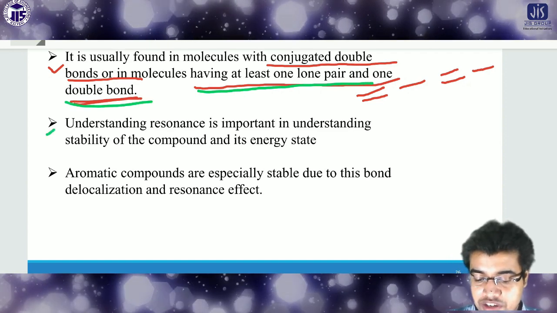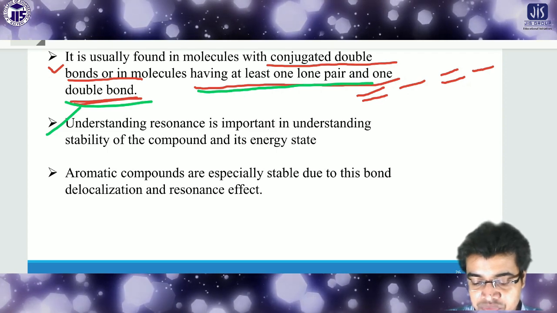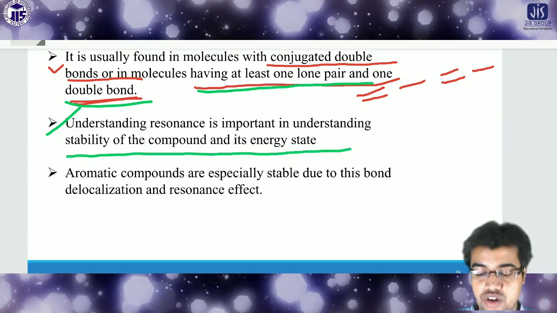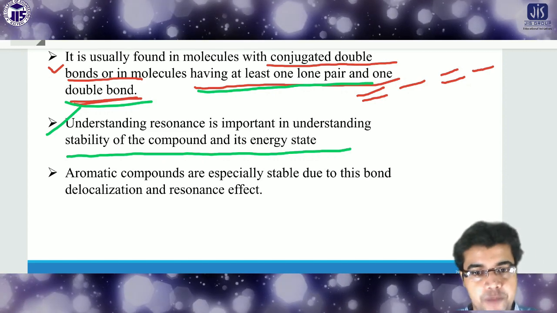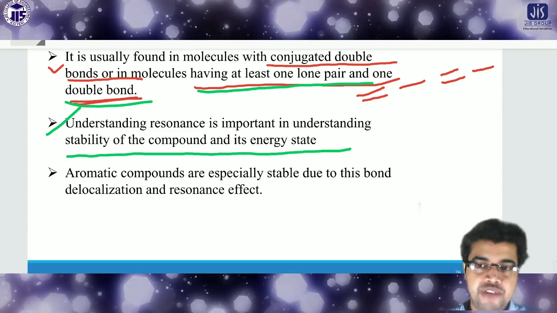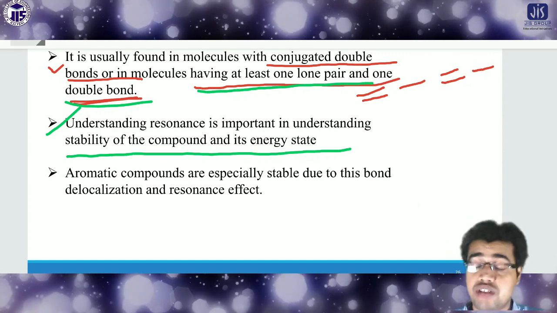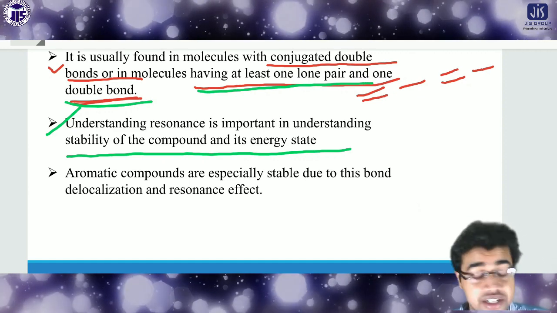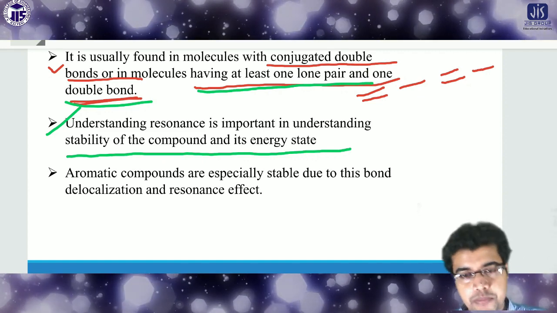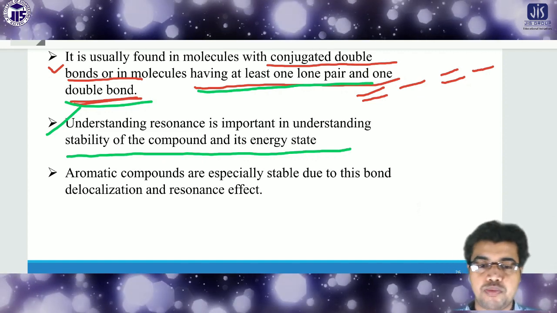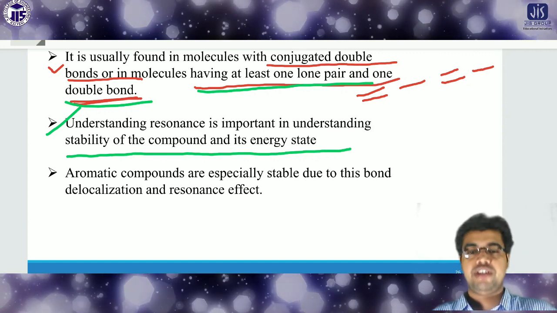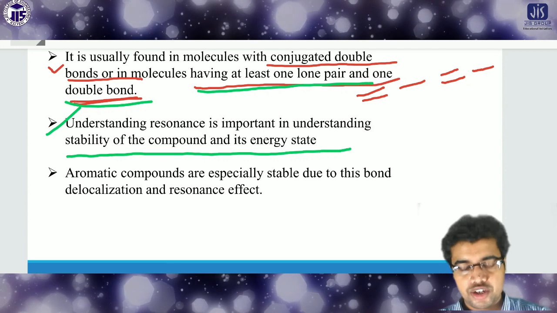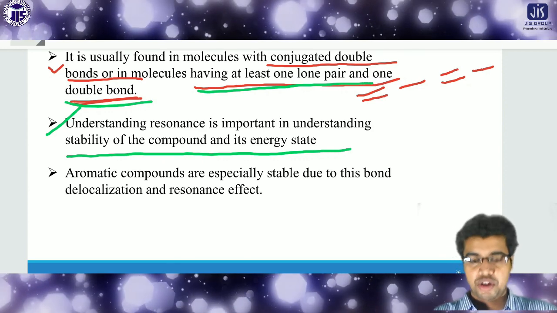Understanding the resonance is important in understanding the stability of the compound and its energy state. This is a very, very important sentence, because if the molecule has more resonating structures available, then the compound will be more stable. That also indicates the energy state. The more the molecule takes part in the resonance, and the more structures are produced from the resonance, the more the molecule will be stabilized. In this way we can understand the stability of molecules also.